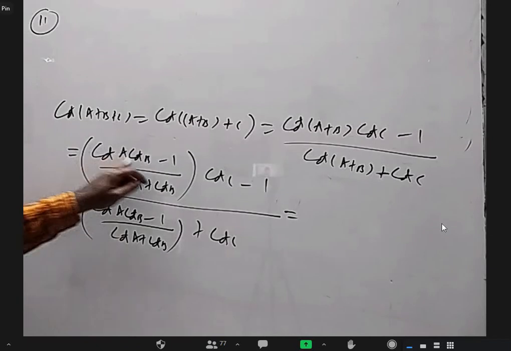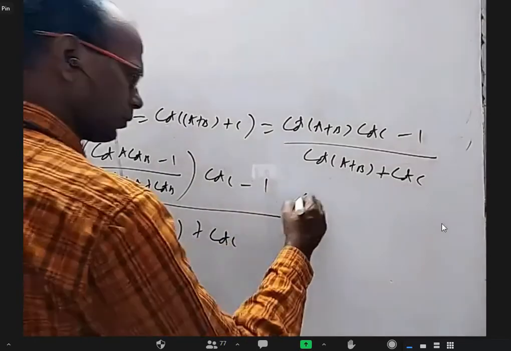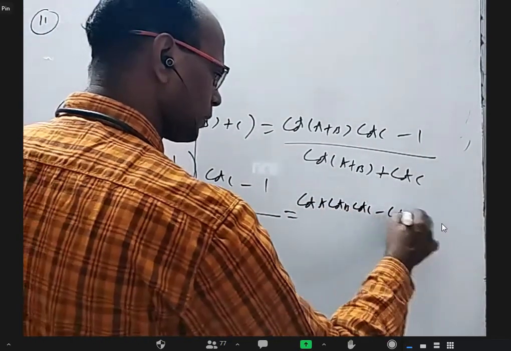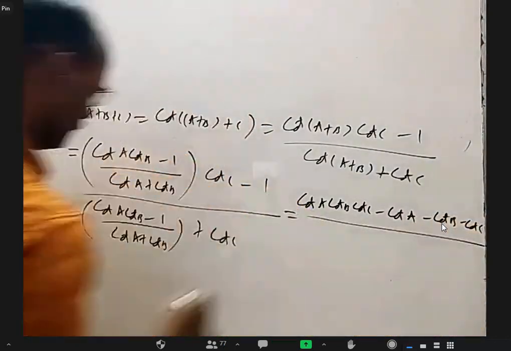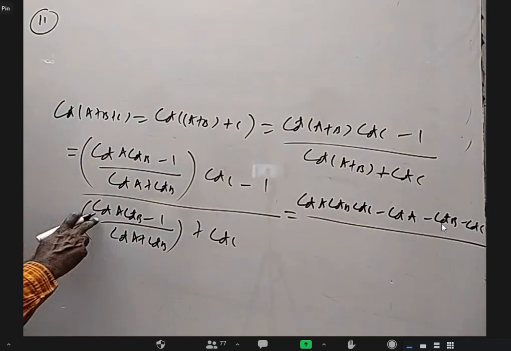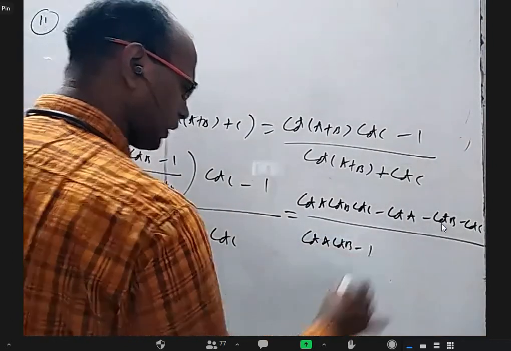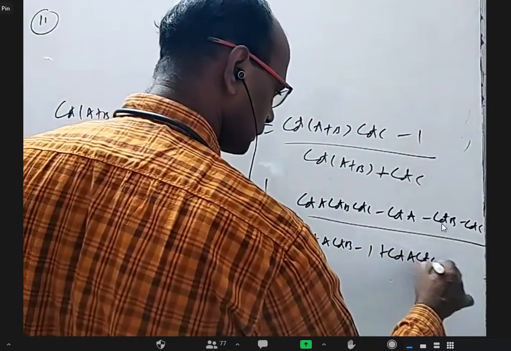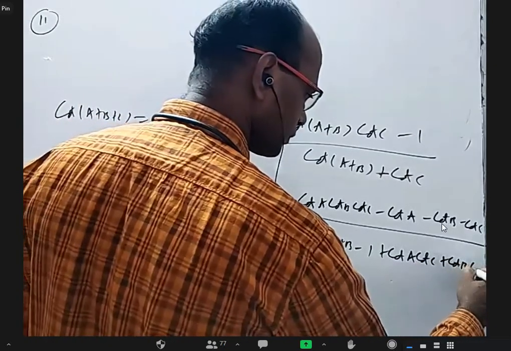If I simplify this, I'll get cot a cot b cot c minus cot c minus cot a. Here I think the same formula is coming. I'll get cot a cot b cot c minus cot a minus cot b minus cot c. And here cot a cot b minus 1 plus cot a cot c plus cot b cot c.